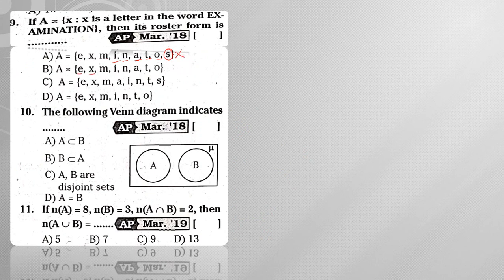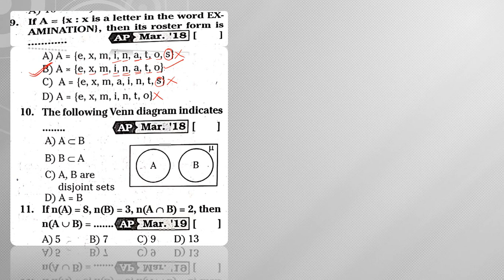Next, E, X, A, M, I, N, A, T, I, O, N. So examination. Hence it is my correct answer. Here again we got S, hence it is not the answer. Next, E, X, A is missing in this, hence this is also not my answer. So clearly likewise we can verify.